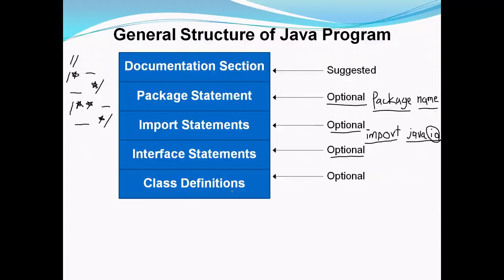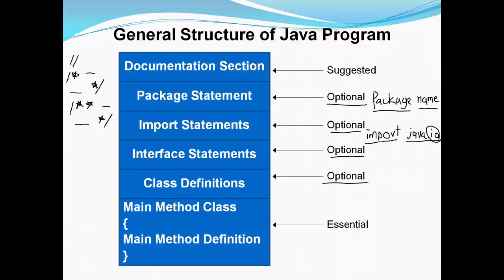The number of classes used in the program depends on the complexity of the program. We have already seen a simple program earlier in which we used only a single class, but it is possible to include more than one class in a Java program. Even this section is an optional section, meaning not all programs include more than one class. If you want to declare more than one class, you can declare it. Okay, the next section in the structure is the main method class.